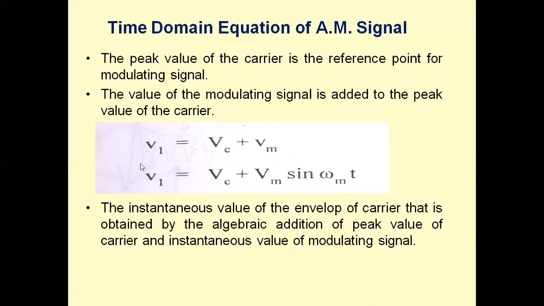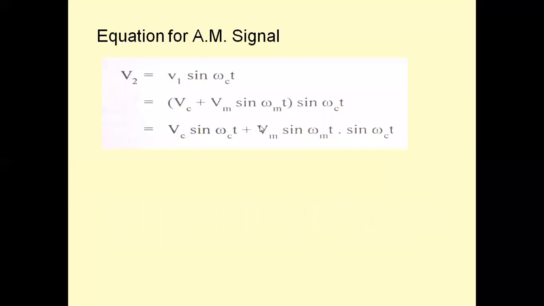So there are variations in the envelope of the carrier wave. That means this variation, that is Vc plus Vm sin omega t, these are the amplitude variations. When it is multiplied by sin omega ct, we will be getting the waveform. This is the expression for amplitude modulated signal.